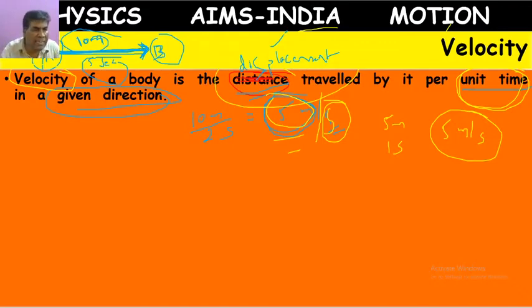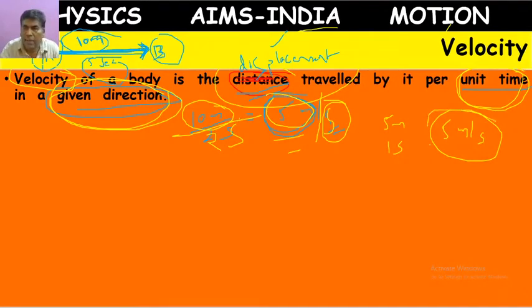But here one condition is very, very important: in a given direction. The direction should be constant. The direction should not change. How will we get velocity? By dividing the complete displacement by the complete time, 10 meters per 2 seconds. If we divide total displacement by total time, automatically we will get the velocity of the object.